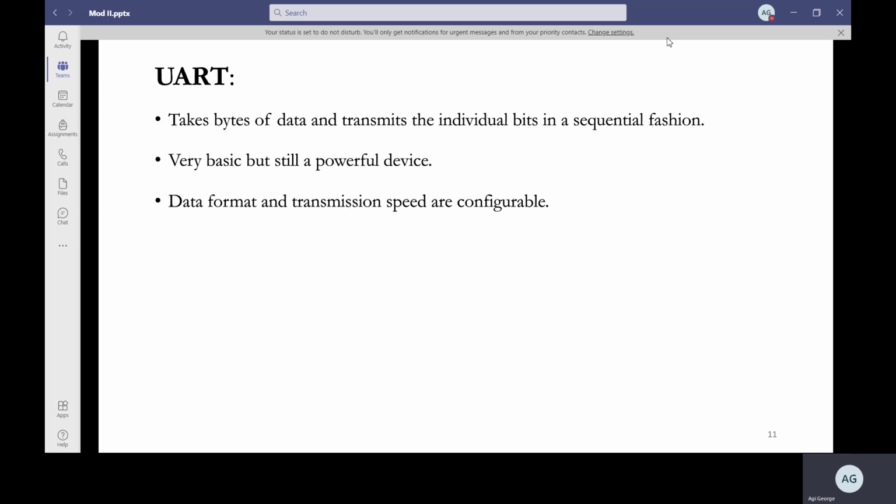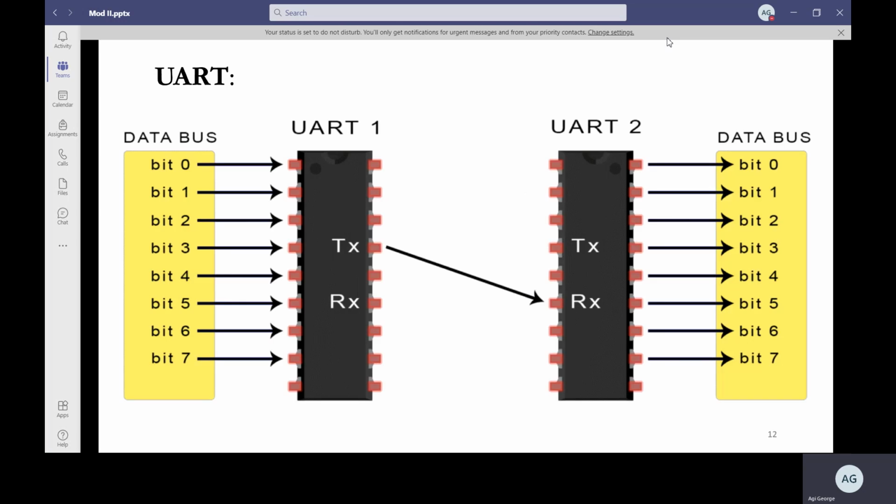But it is converted into serial data and transmitted to the receiver UART, and the receiver UART converts it back to parallel. Now, the data format and the transmission speed are configurable. That means you have a baud rate. The baud rate can be changed, but the transmitting device and the receiving device should have the same baud rate. That is the main idea behind the synchronization, else you will lose the data flow. This is actually a very basic device, but it is a very powerful device.